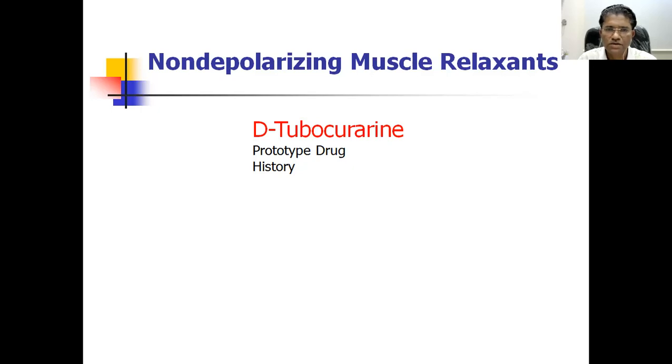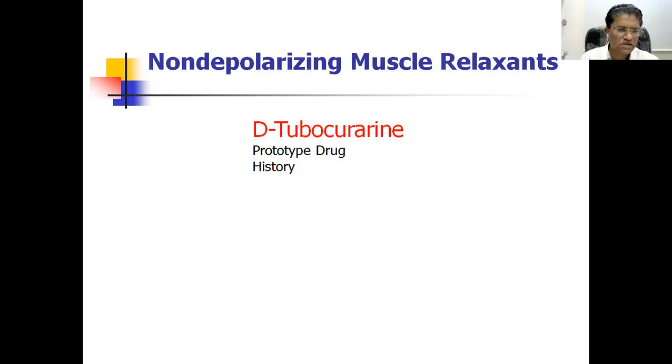Another important action about the hypotension is that as the skeletal muscles are completely relaxed, the vascular tree may accommodate more blood, and that's why blood coming to the heart will be decreased, the cardiac output will be decreased, and further there will be fall in the blood pressure.